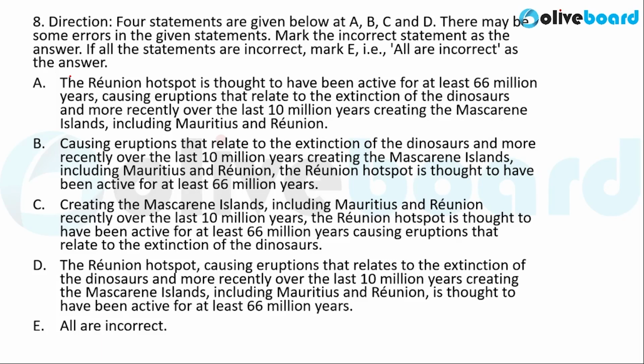Now that you have gone through the sentences, let us see which of the following sentences is incorrect. Now, if you have read option A, it is grammatically and meaningfully correct. Similarly, options B and C are also grammatically and meaningfully correct. Now, if you were to go through option D, it says the Reunion hotspot causing eruptions that relates to extinction of